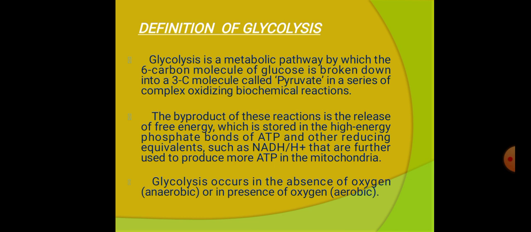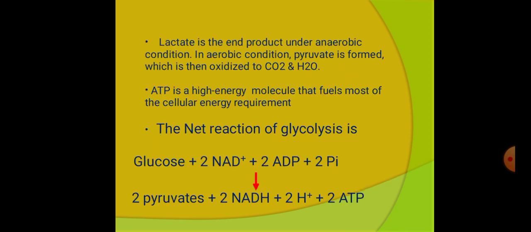Glycolysis takes place both in the presence of oxygen and in the absence of oxygen. In the presence of oxygen, it is aerobic glycolysis. In the absence of oxygen, it is anaerobic glycolysis. Lactate is the end product of anaerobic glycolysis.